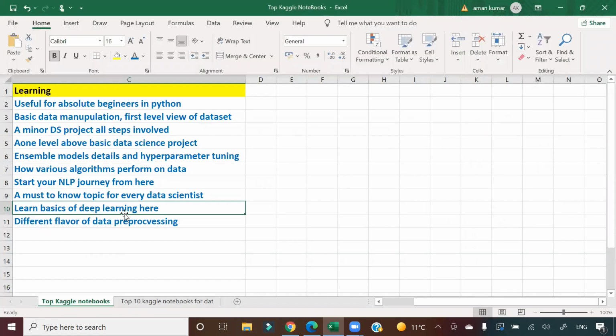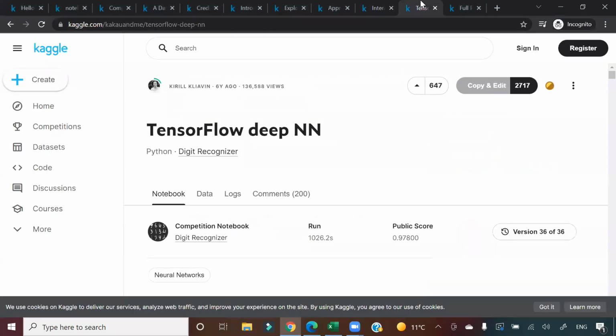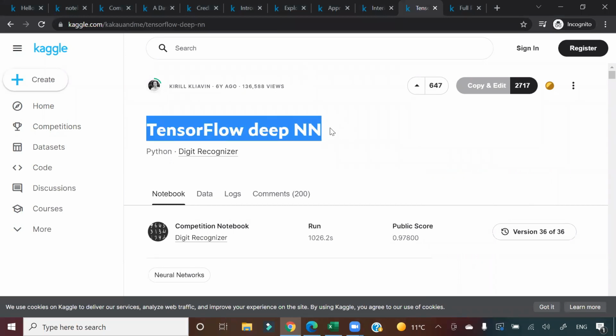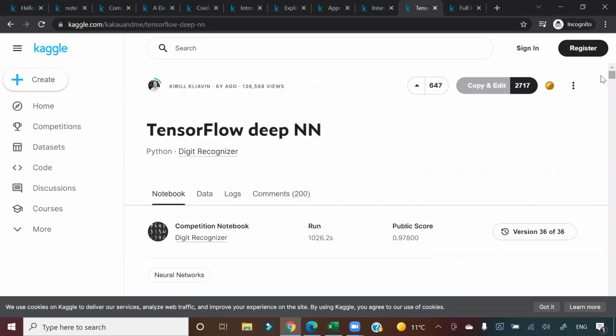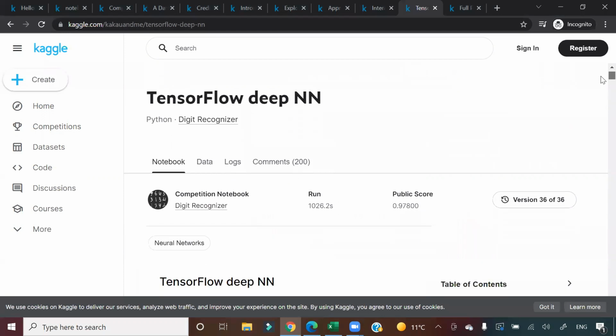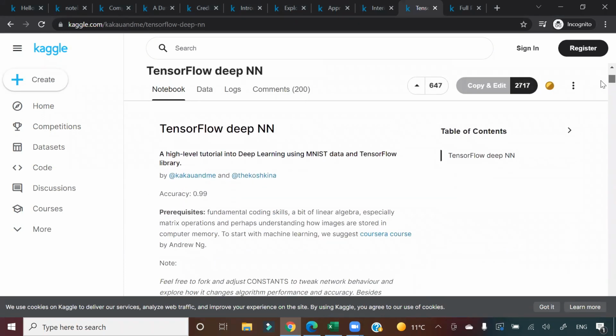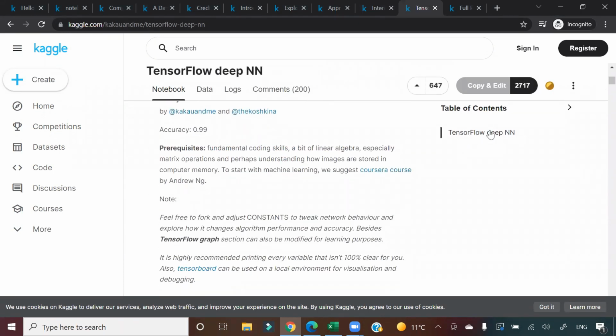Next, I want to put something for deep learning as well. Suppose you are starting deep learning from basics, you can go to this notebook, TensorFlow Deep Neural Network. Very good notebook, starting your deep learning journey from scratch. Okay. So what all will you learn here? TensorFlow Deep Neural Network. What is the prerequisite for this? All that we have covered till now. Fundamental coding skill, a bit of linear algebra, matrix operations.